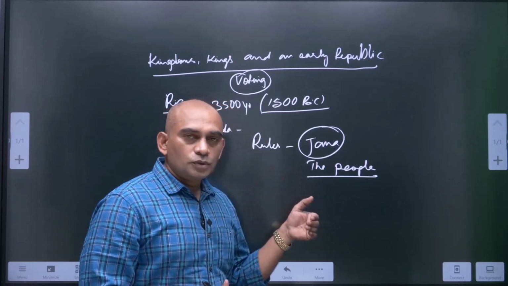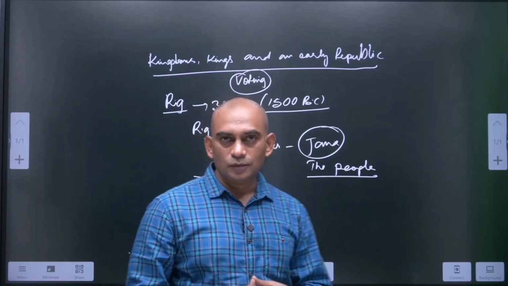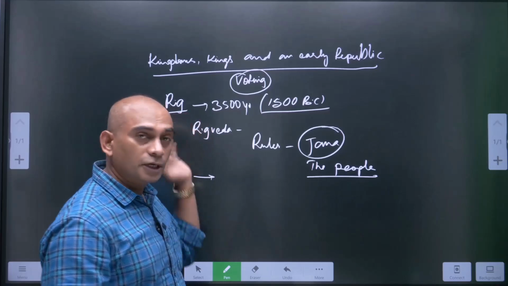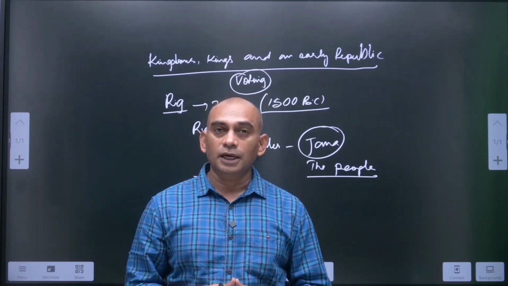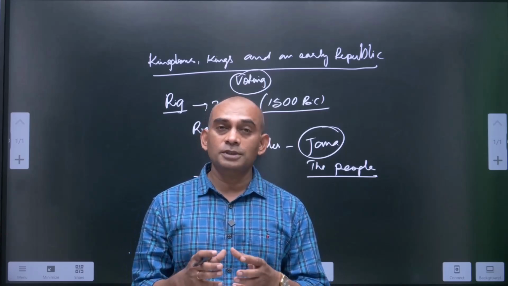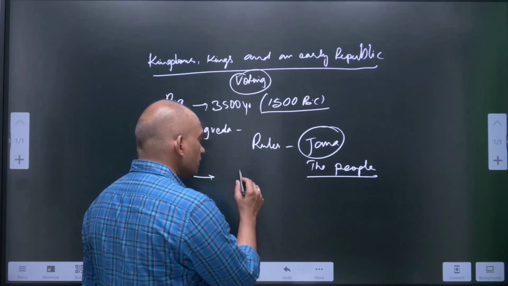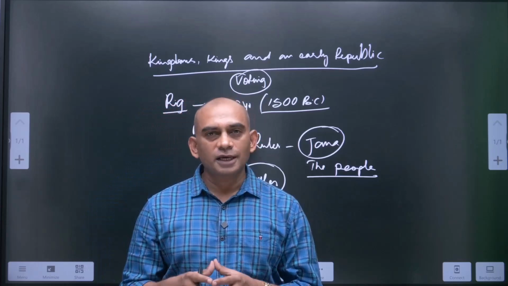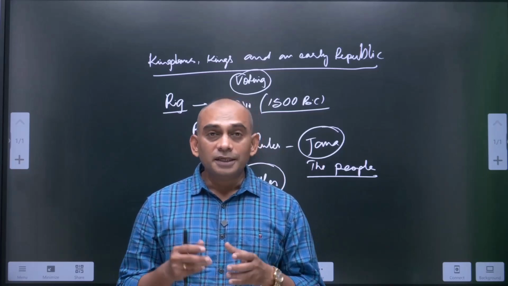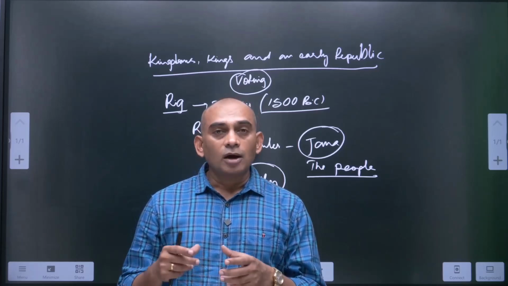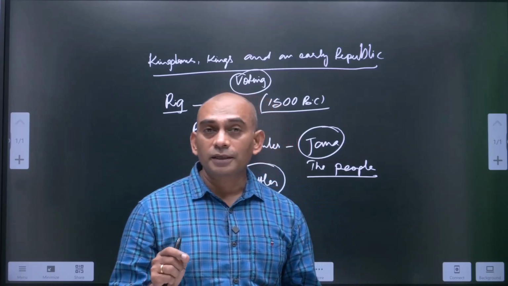And how did they choose their leader? In one of our previous videos, I was talking about the battles which were fought during the period of Rigveda. Battles were fought to capture cattle, to capture people, and to occupy the land. And also sometimes they fought battles for water as well. Most of the men generally participated in these battles. So before facing the enemy, all men usually met in assemblies. They discussed and debated the plan of action. They even elected their leader who could lead from the front in the battlefield.